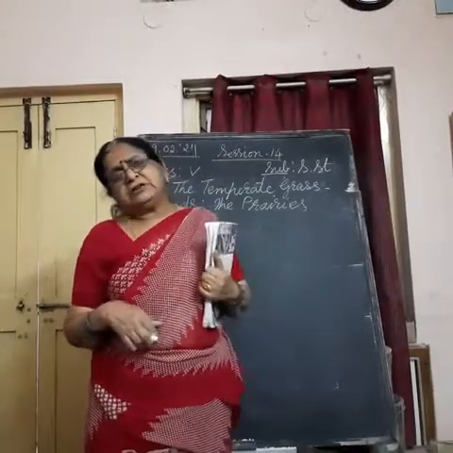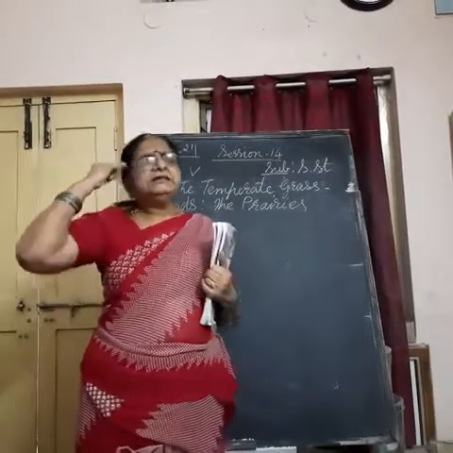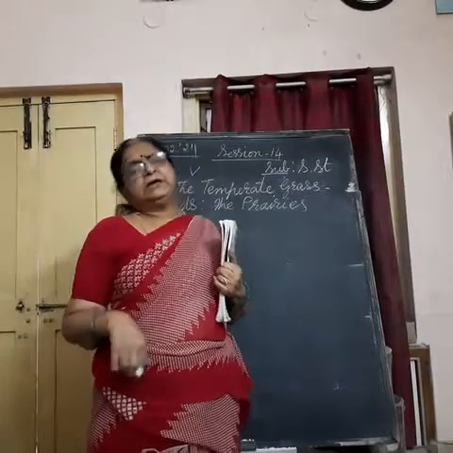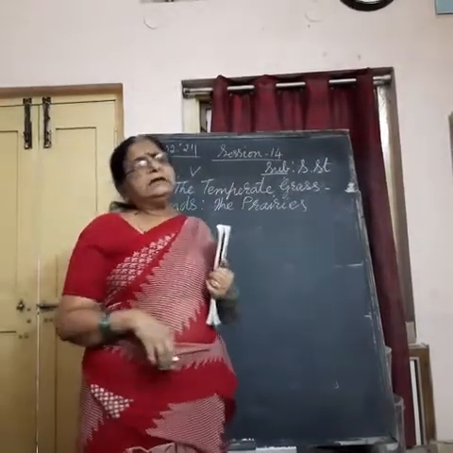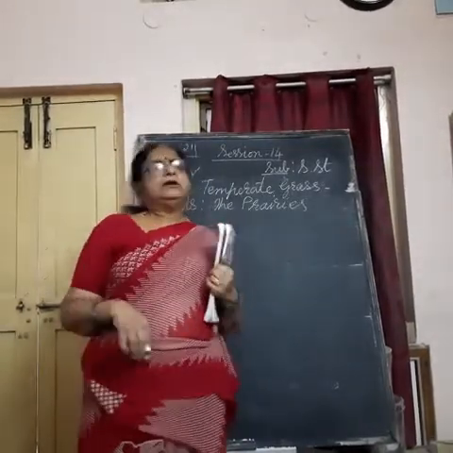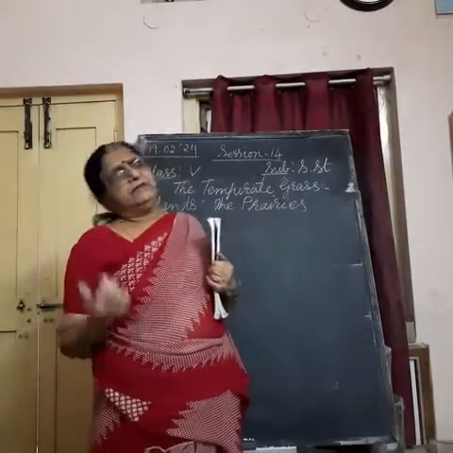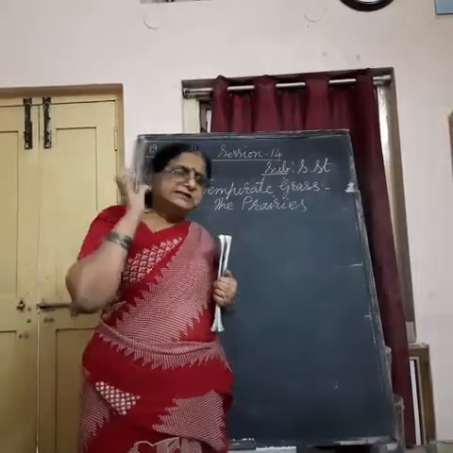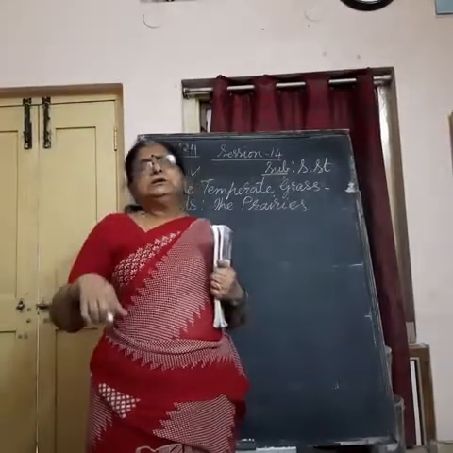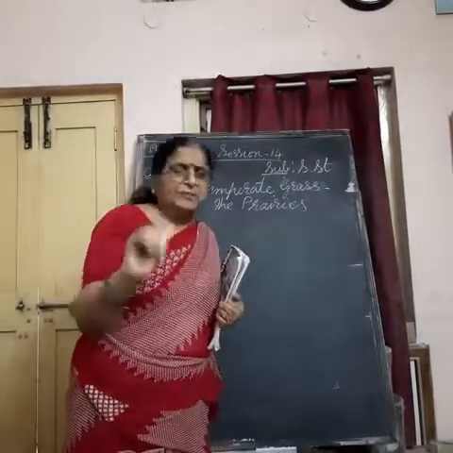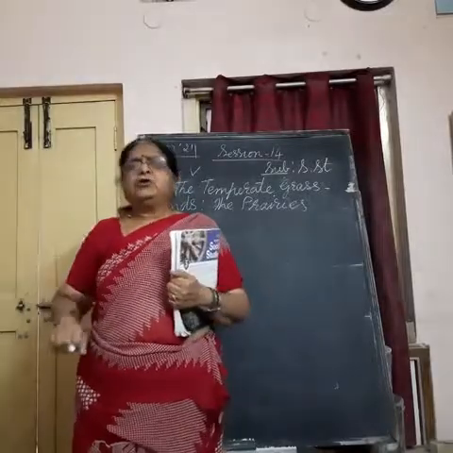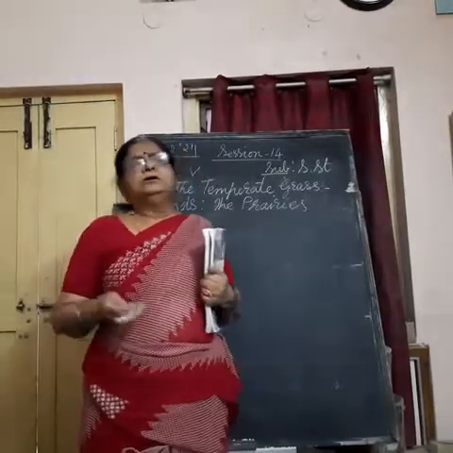Yesterday I explained tropical grasslands, which are in the tropical region away from the equator. They are located only in two continents, South America and Africa. Why? Because only these two continents lie in the tropical region. No other continents of the world lie in the tropical region.